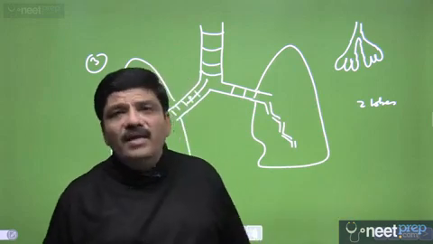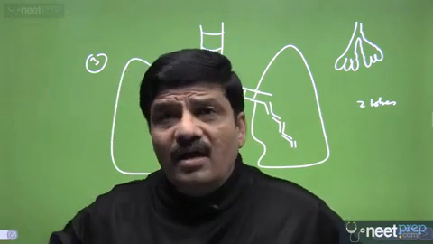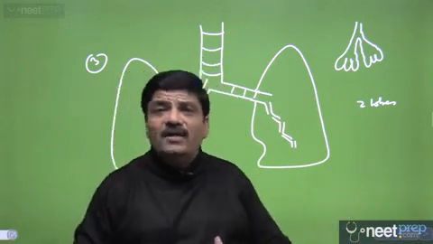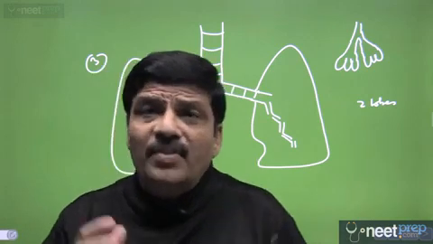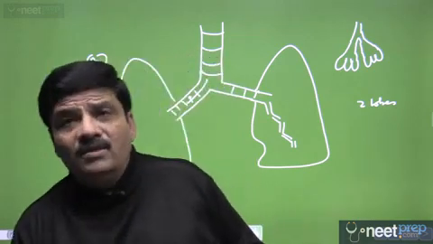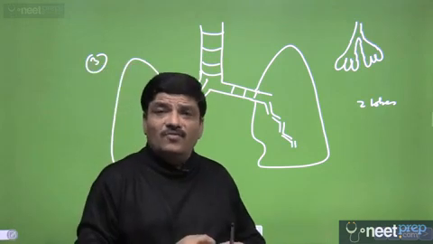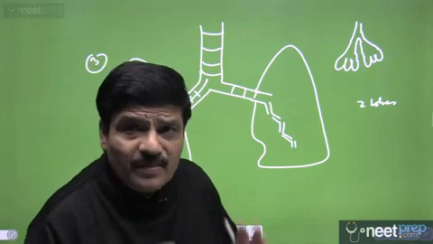Alveoli: 300 million alveoli in the lungs, covering an area of 80 square meters. So therefore, a very, very huge adaptation for rapid diffusion and rapid oxygenation and removal of carbon dioxide from the blood. I hope this is now absolutely clear.